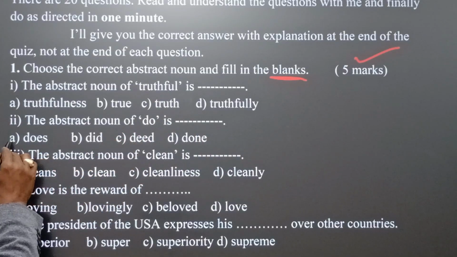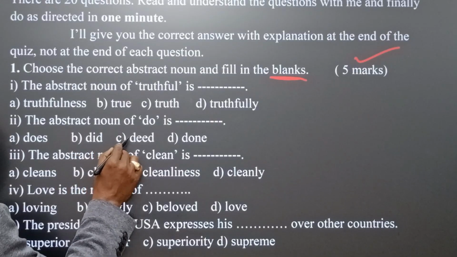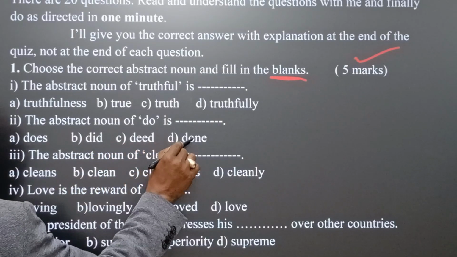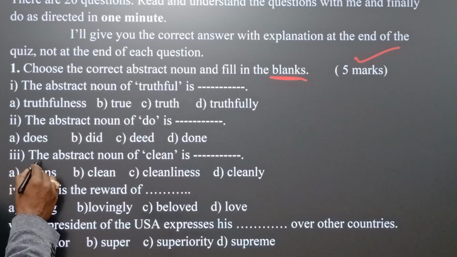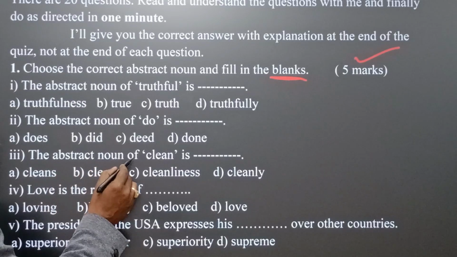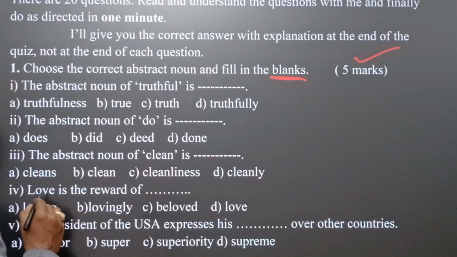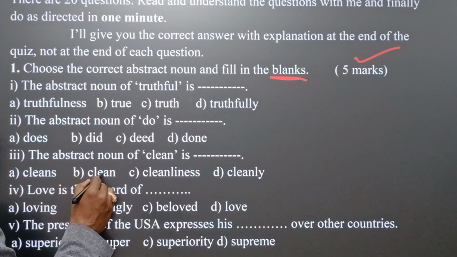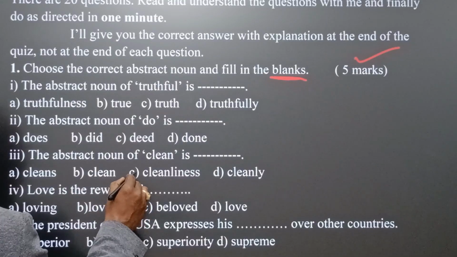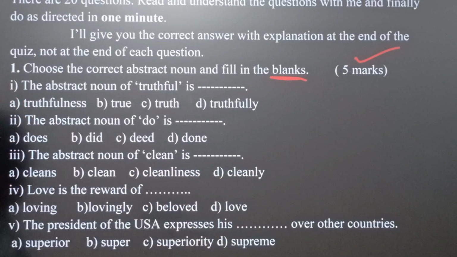Options are A, does, B, did, C, did, D, done. Bit 3, the abstract noun of clean is blank. Options are A, cleans, B, clean, C, cleanliness, D, cleanly.